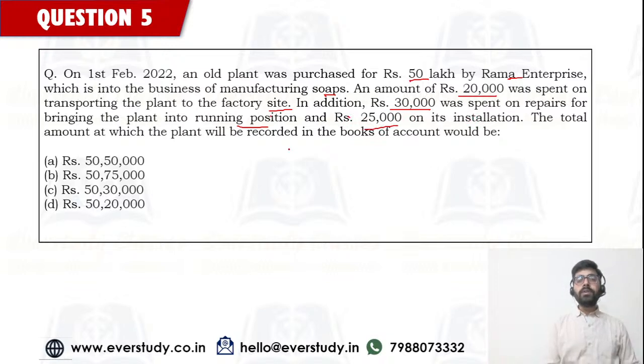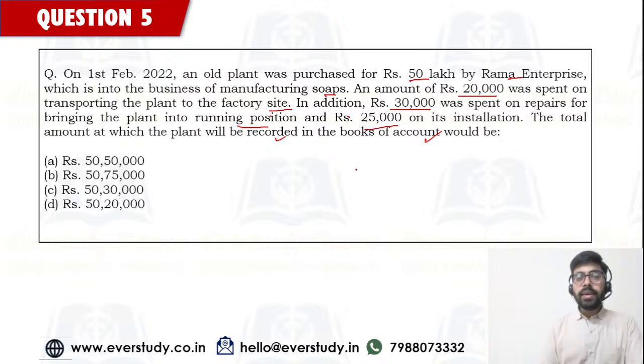The amount at which the plant is going to be recorded in the books of accounts would be. Let's see some right answers here.